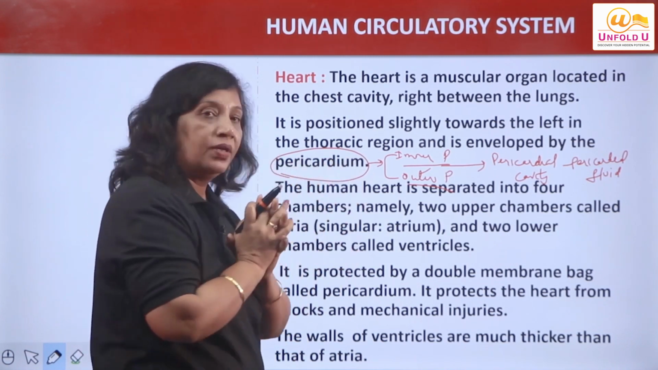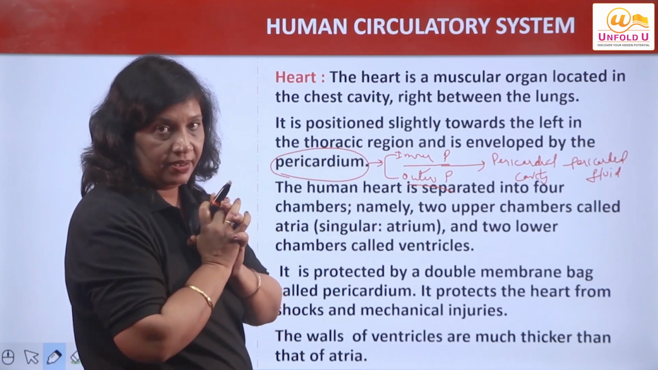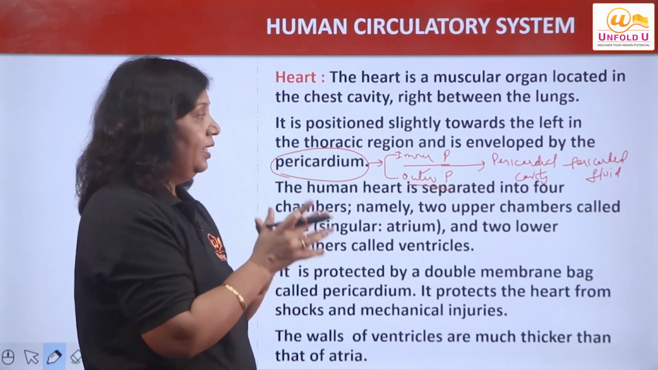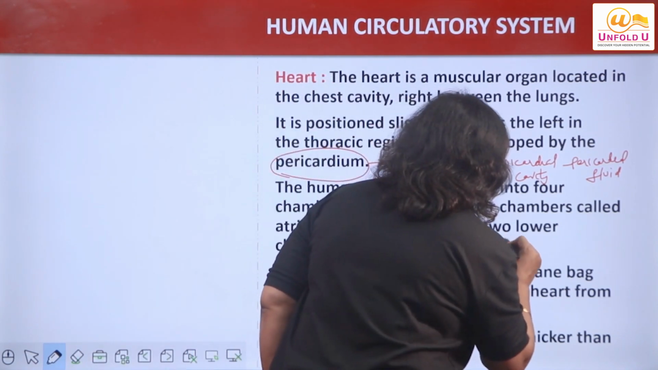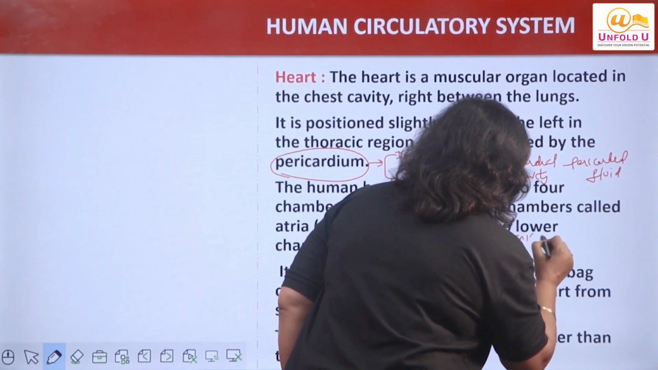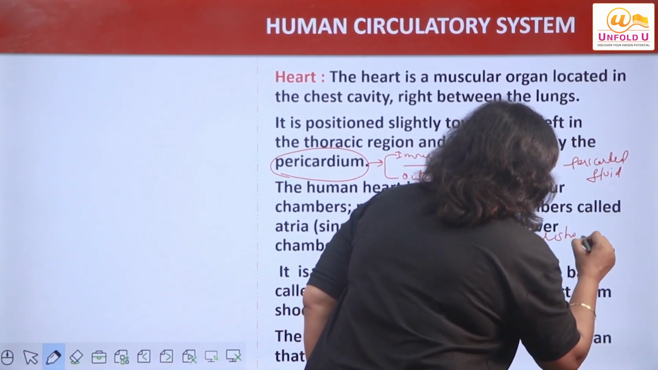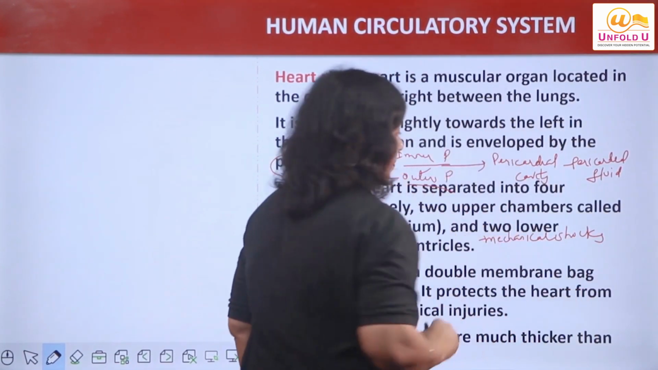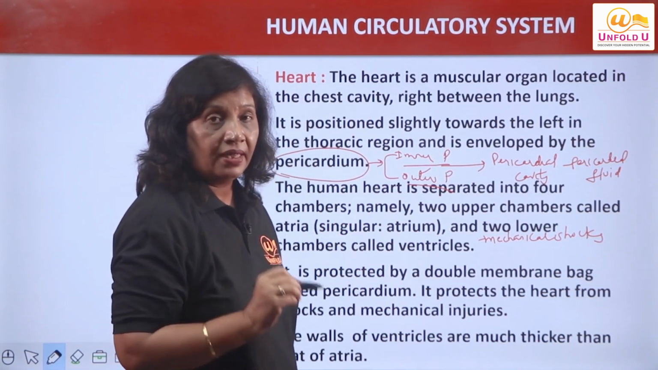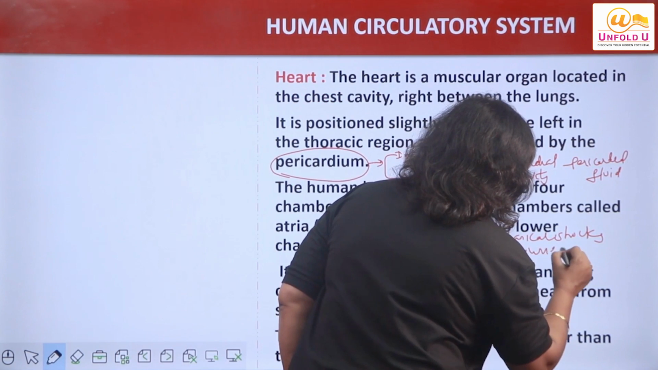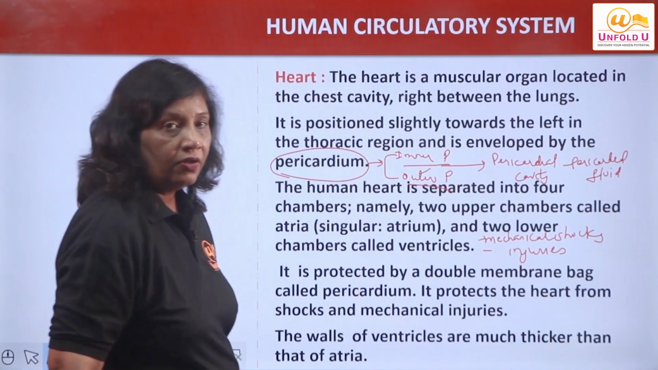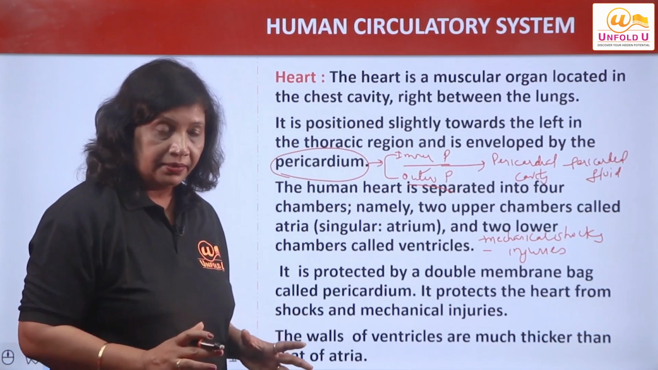In this cavity what is present? Pericardial fluid. Pericardial fluid क्या करता है? It protects the human heart from mechanical shocks. किससे protect करता है? Mechanical shocks. It protects the human heart from mechanical shocks or any sort of injuries, right? Is that clear?